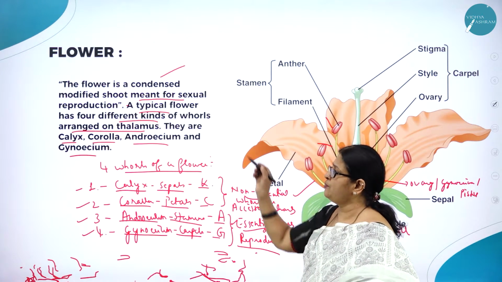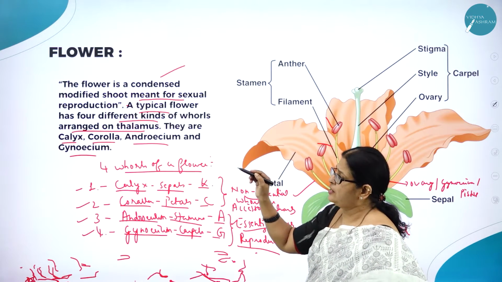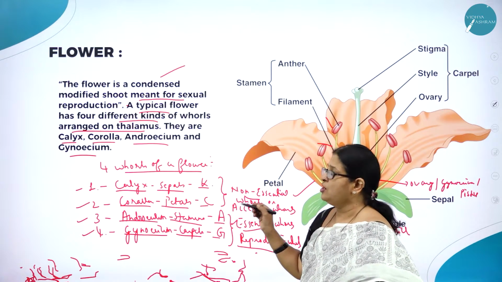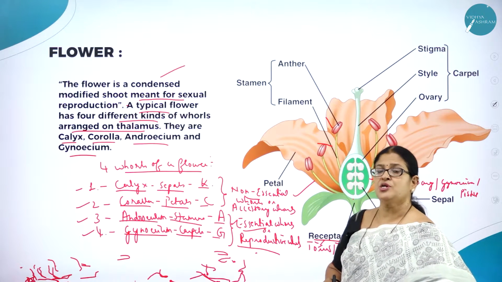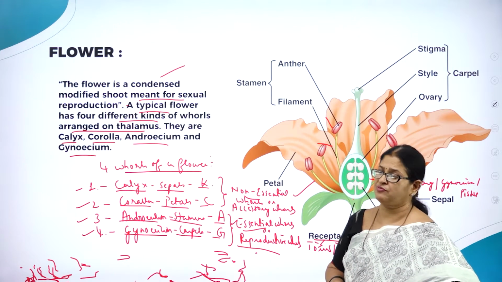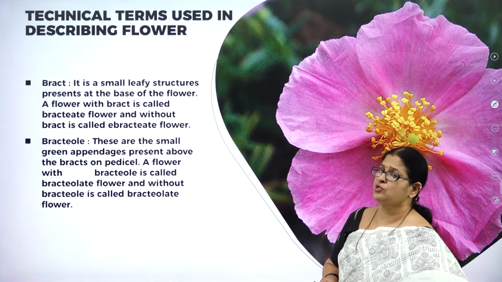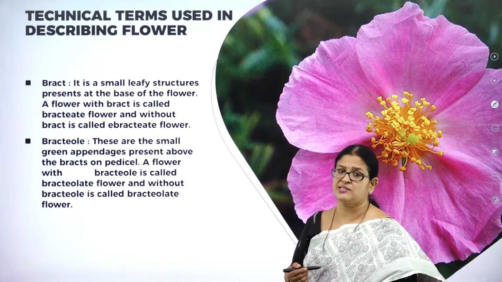Reproductive whorls. So hope you have understood what is a flower, what are the four whorls of a flower, what are non-essential whorls, what are essential whorls. So now let us study some more aspects of this flower. Moving on to a bract. Now let us understand some technical terms.